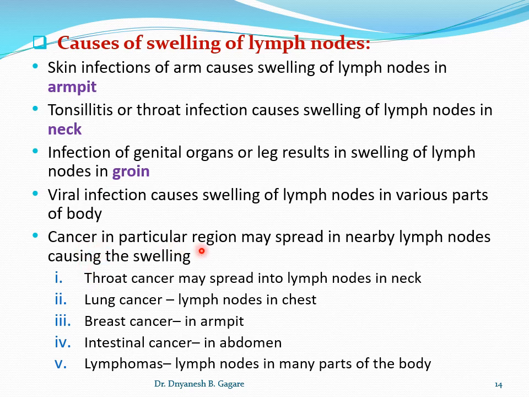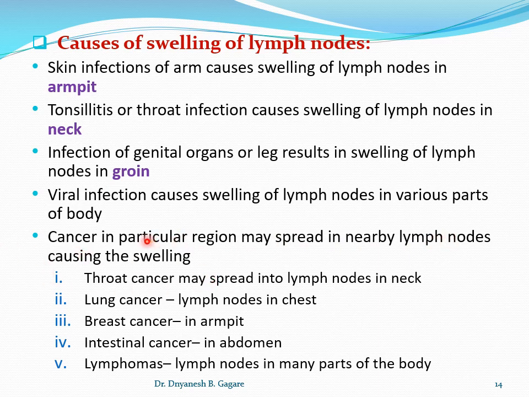Cancer in a particular region may spread to nearby lymph nodes, and it causes the swelling. If early detection is not there, and if it spreads, particularly once it has spread to the lymph nodes, then it causes the swelling of the lymph nodes, and it can spread all over the body.